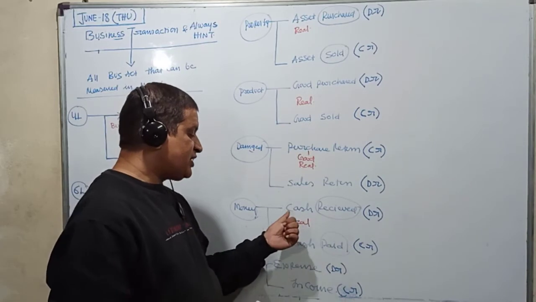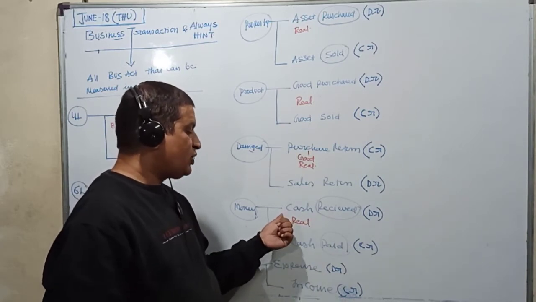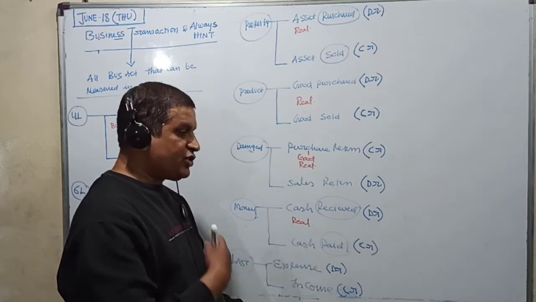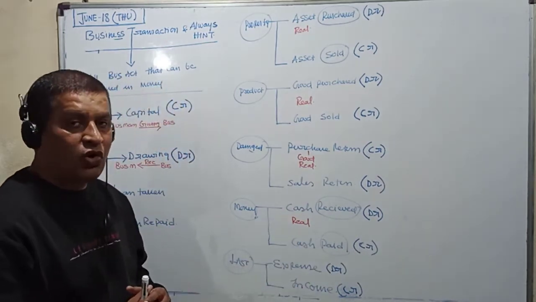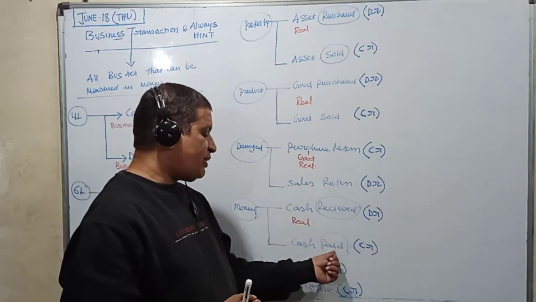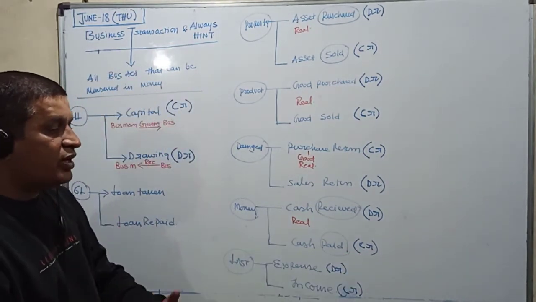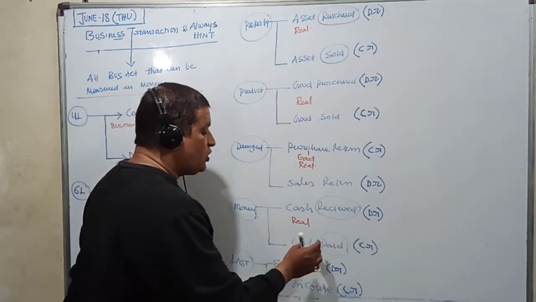Cash received, cash is coming in, so cash received is always debited. Cash paid, cash is going out, and the rule is credit what goes out. So cash paid will always be credited.